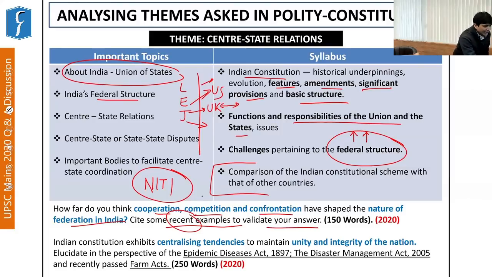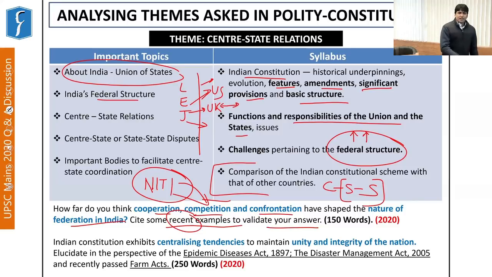Niti Aayog also releases some indices. These indices ensure not only cooperative federalism, but also competitive federalism. And regarding confrontation, there can be many instances of confrontation, not only between the center and states, but also between different states. Here we can cite the recently passed farm laws, GST compensation cess, or other aspects, for example, interlinking of rivers. States may compete with each other or even confront each other. And it is here that the role of the judiciary comes into the picture. Based on all these understandings, this particular question was asked by UPSC.